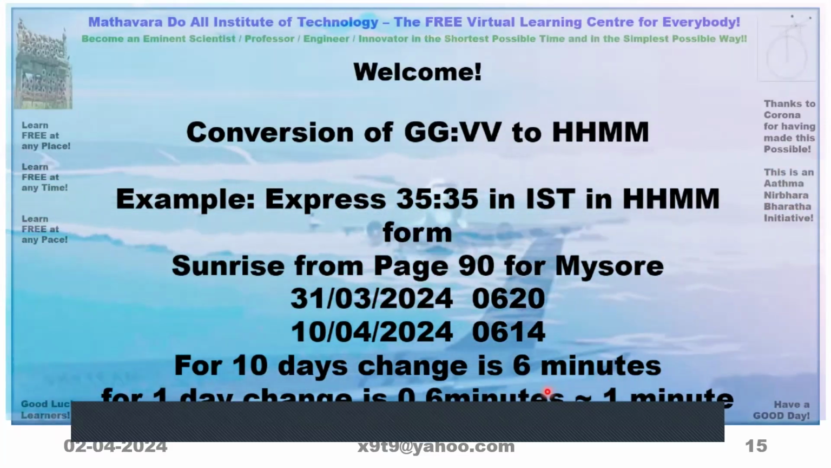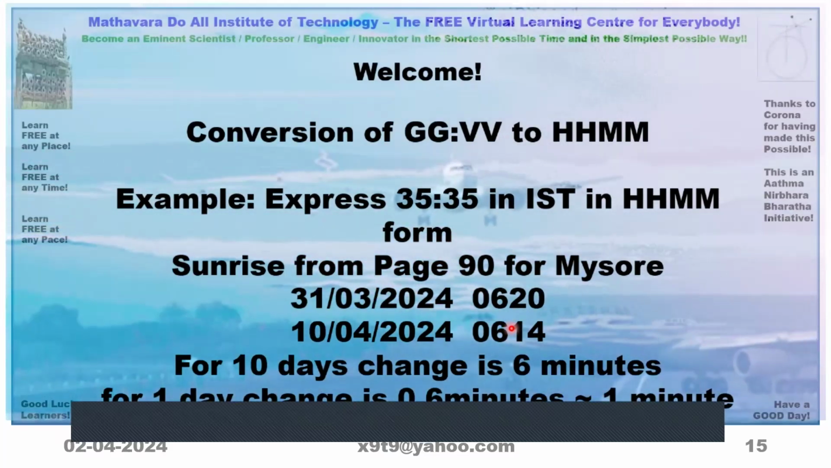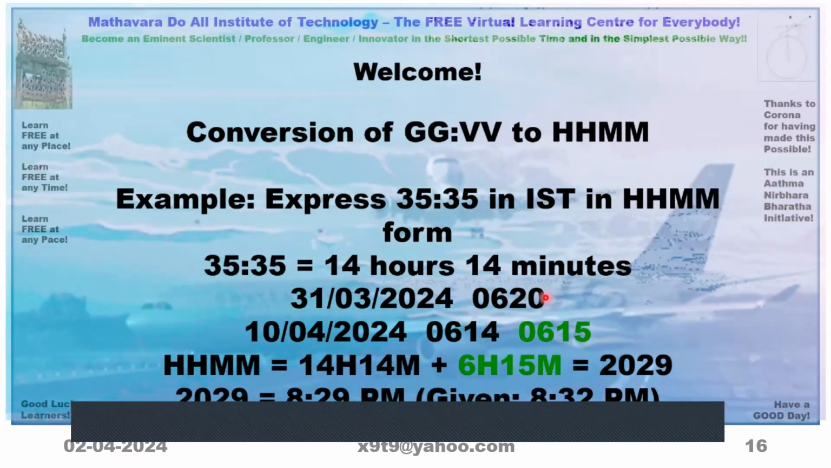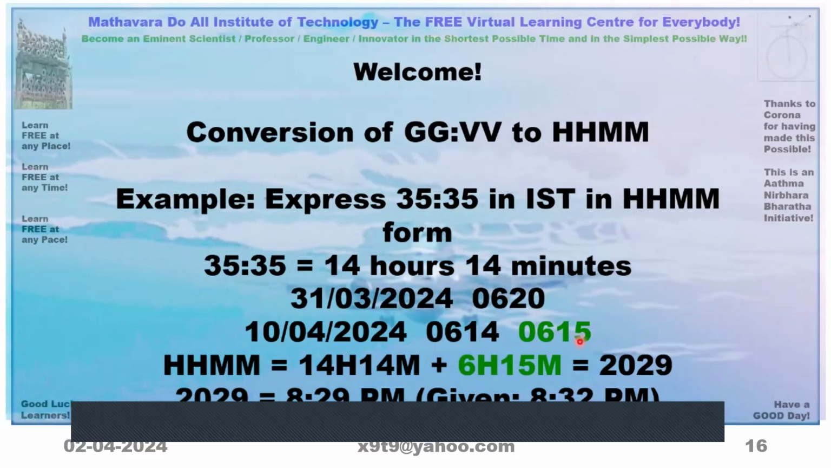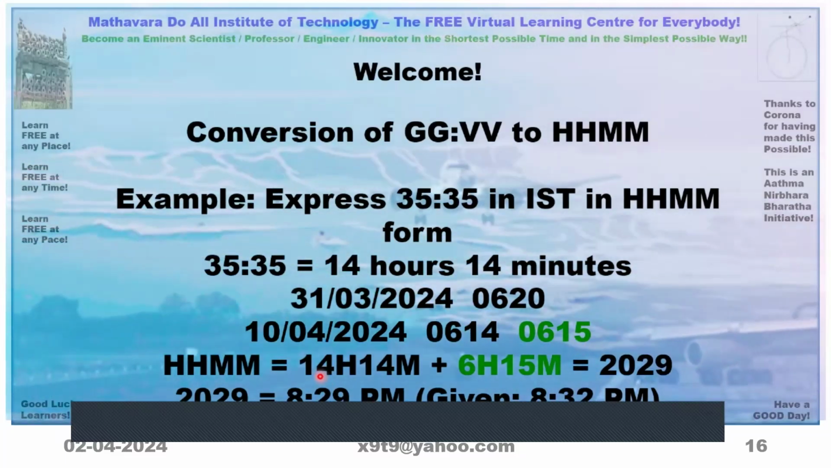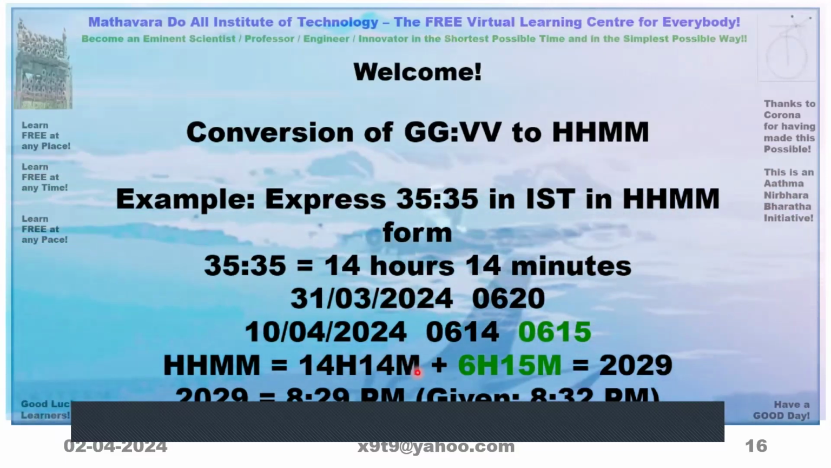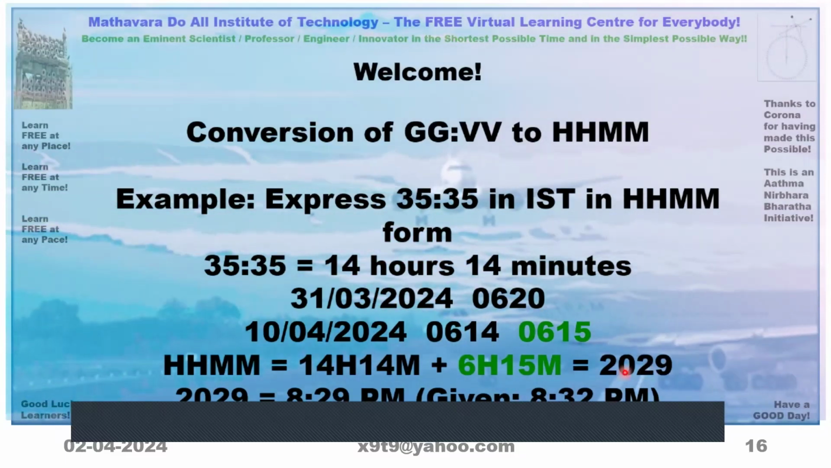So taking that difference for one day as 1 minute, the time will be 6:15 because it is decreasing from 20 to 14. So one day before we can take it as 6:15. Now this 14 hours 14 minutes we have calculated, that is GG VV, add this to sunrise. Then you will get 20:35.